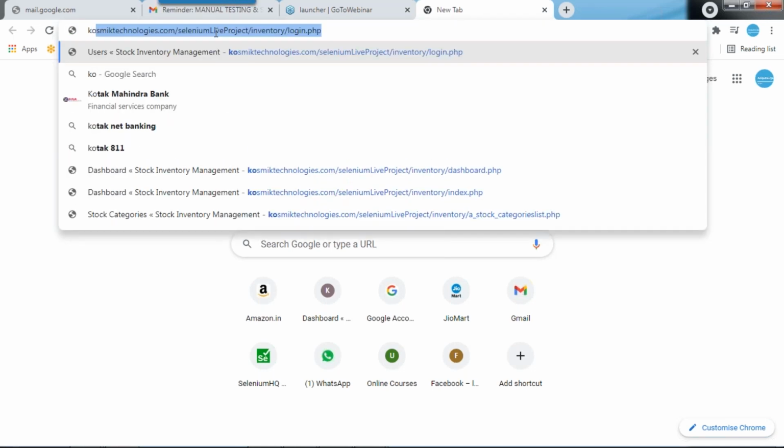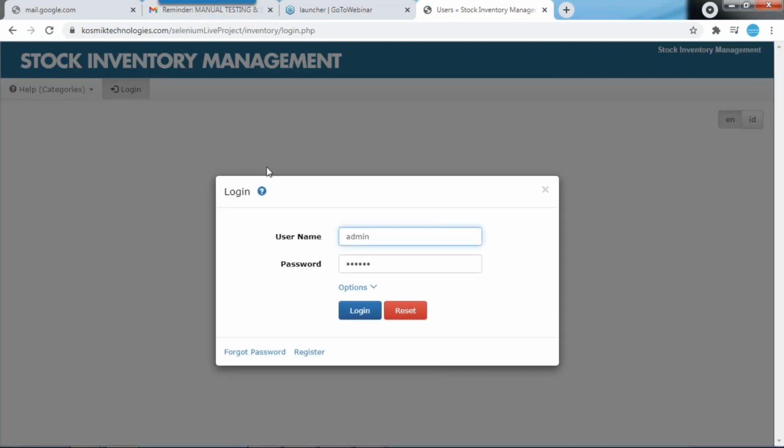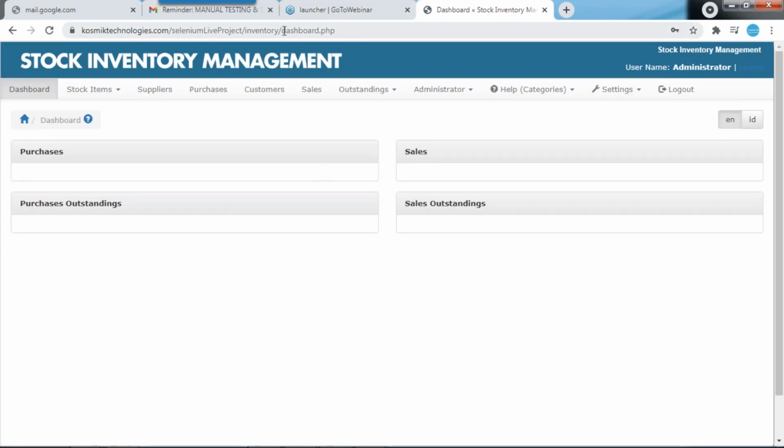See here, there is a website. So what is the requirement here? If I log in with a valid user and valid password and click the login button, what page should appear? Some home page should come. Now I'm giving a valid user ID and valid password. If I click the login button, what page am I getting? The dashboard page. The requirement clearly mentions that if you log in with a valid user ID and valid password and click on the login button, you will get a dashboard page.